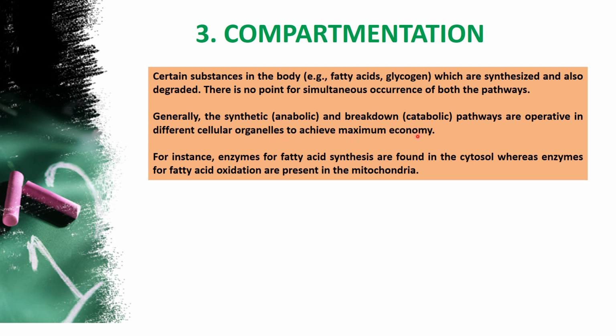For example, if synthesis keeps on increasing and degradation keeps on increasing at the same time, at this stage what happens? Nothing is possible in the system. That means nothing is produced in our body. So only one pathway will operate. For example, whenever there is an excess of glucose, the glucose is utilized for energy production, and then the remaining glucose is stored in the form of glycogen. So this happens in one way.